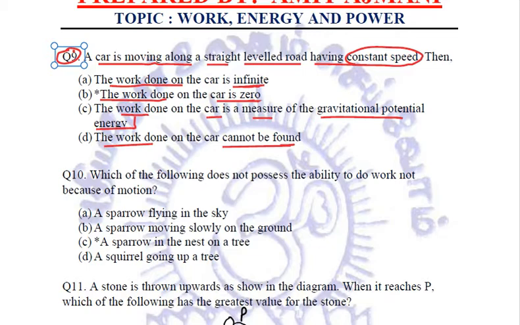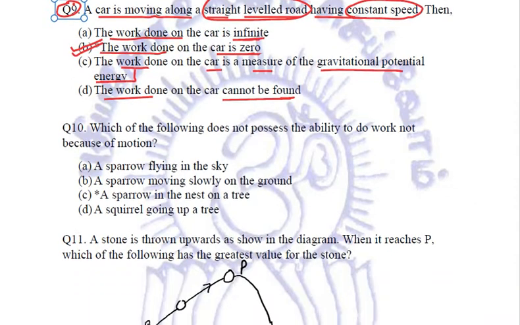The answer is the work done on the car is zero. Why? Two reasons. It is going on a straight level road and it is moving with a constant speed. So because the speed is constant, no work is done on the car at the moment. So the correct option is B, that is the work done on the car is zero.